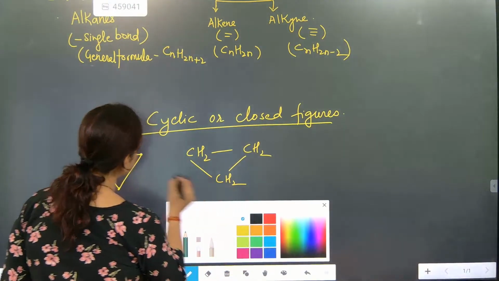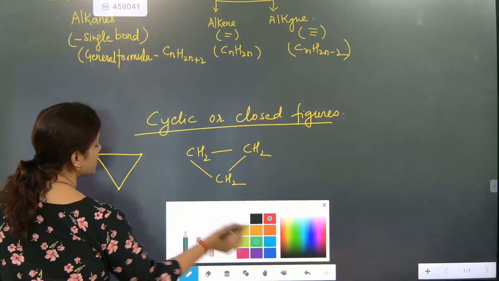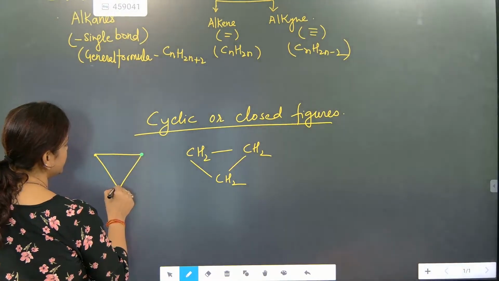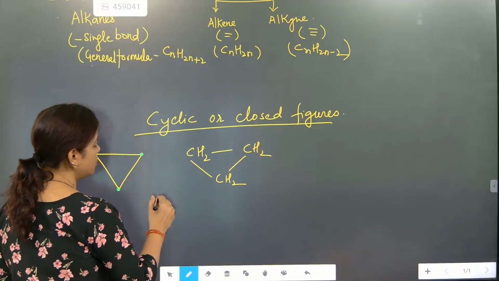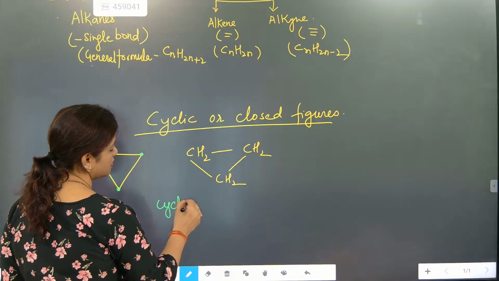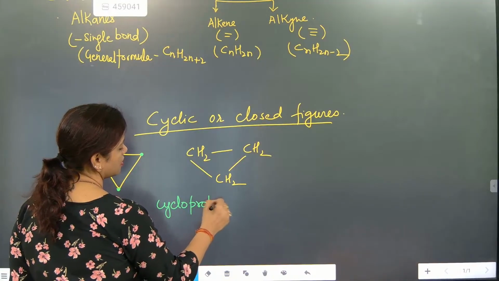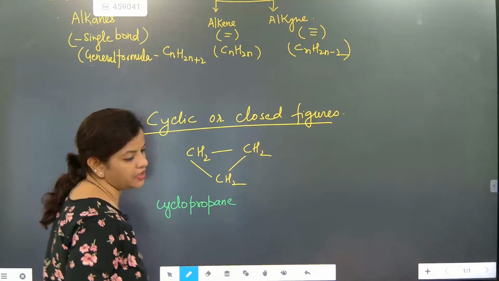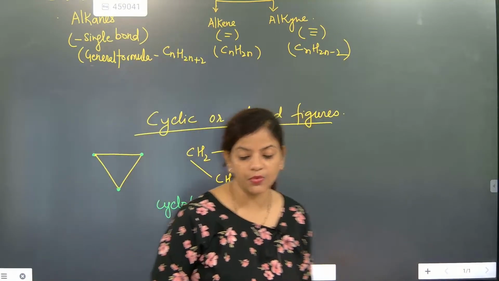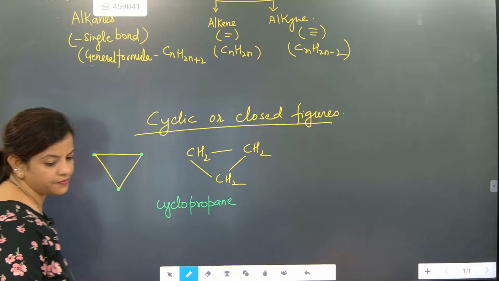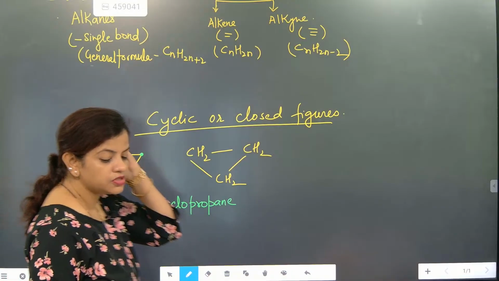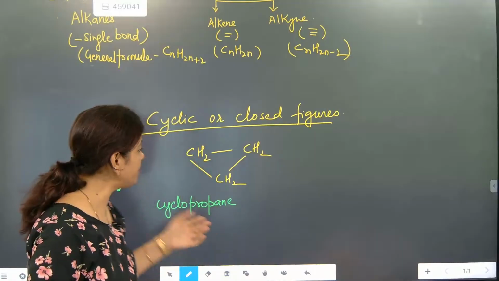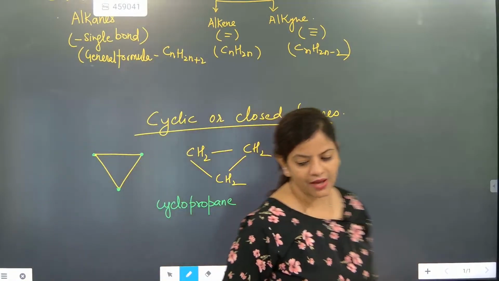The vertex point is indicating the presence of carbon. So what it is called is cyclopropane. Understood? Cyclopropane.